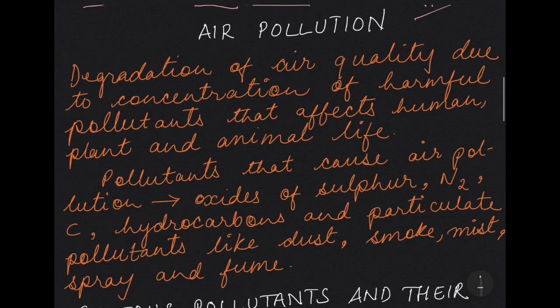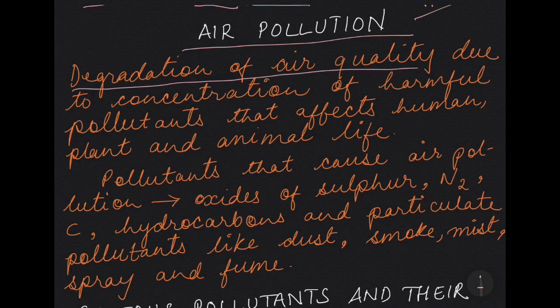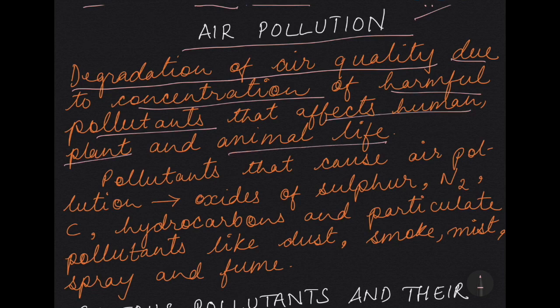Now moving on to air pollution. When we talk about air pollution, we are talking about degradation of air quality. How does the air quality degrade? Due to the concentration of harmful pollutants that affect human, plant and animal life.